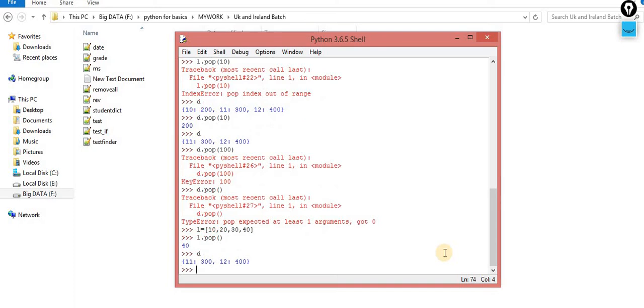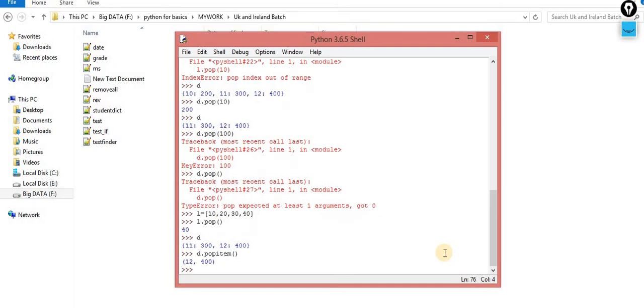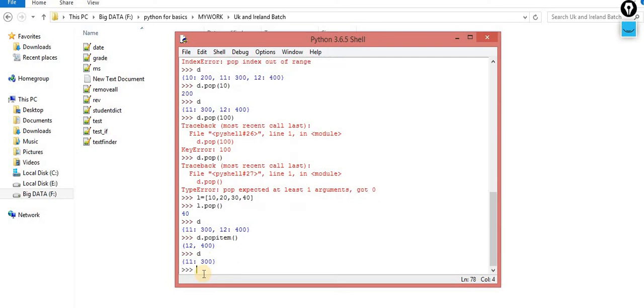Okay, I want any element to be deleted randomly from this dictionary. For that, the method name is d.popitem. Now it will remove a random element, but this time it removed the last one. It doesn't guarantee that it always returns the last element. Here the elements are few, that's why it is deleting the last one.